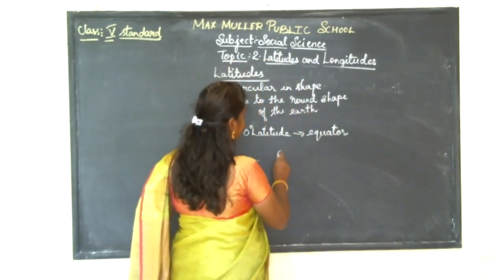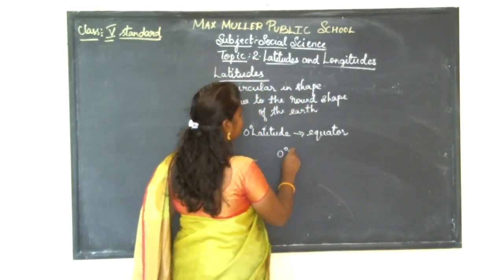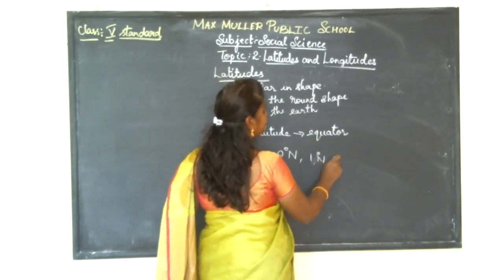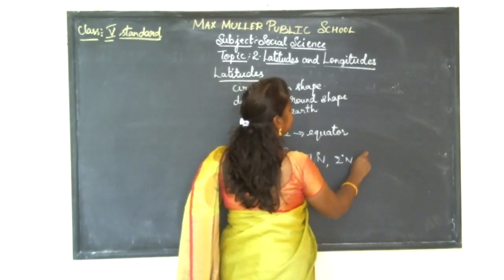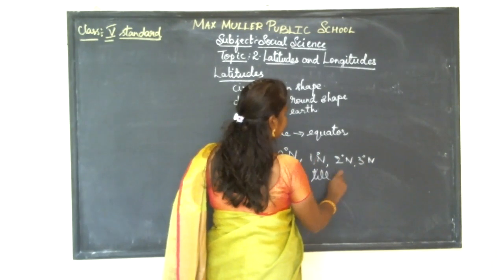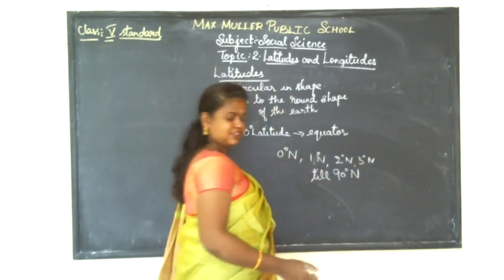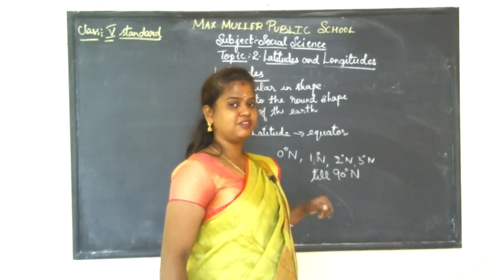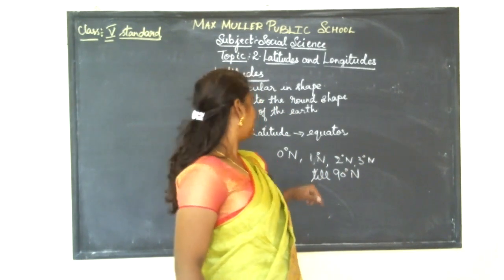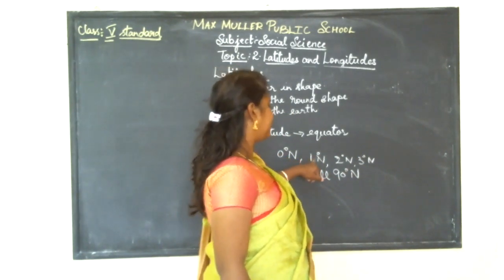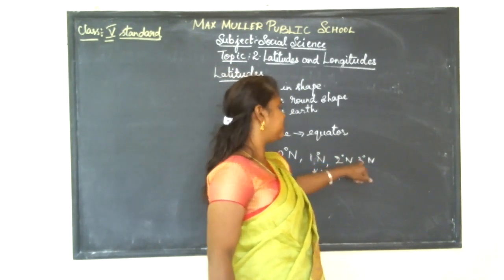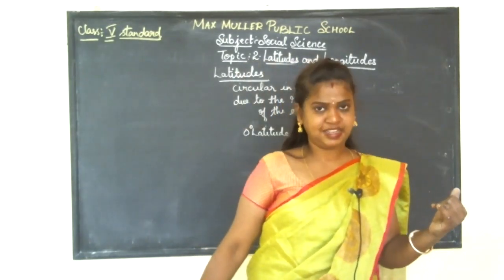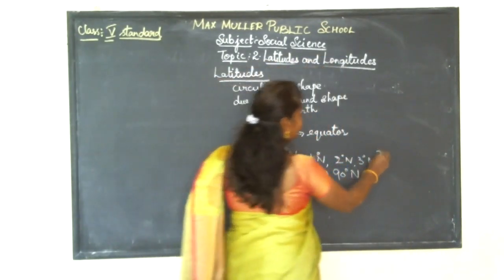It can be started from 0 degree latitude north, 1 degree north, 2 degree north, 3 degree north till 90 degree north. The imaginary lines, the latitudes, start from the equator, that is from 0 degree latitude, and extend till 90 degree north. And this is for north.